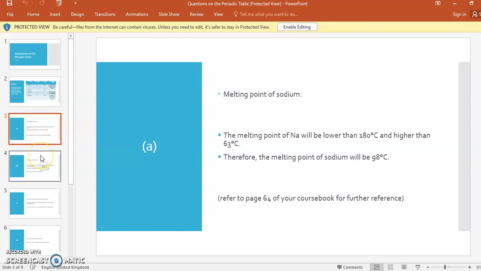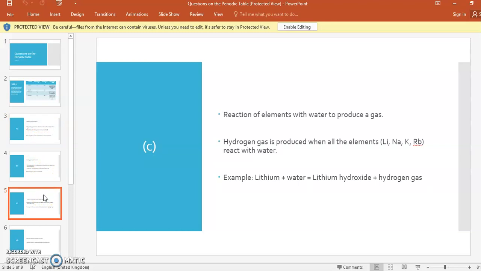Okay. Now let's come to the next point which I was telling you. Reaction of elements with water to produce a gas. So, hydrogen gas is produced. They are asking which gas is produced. So, hydrogen gas is produced when all the elements react with the water.